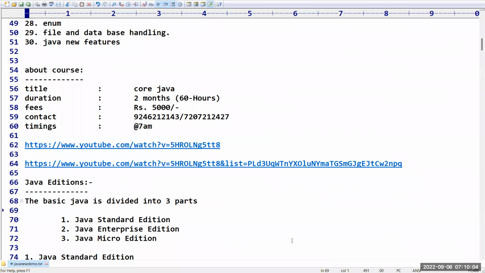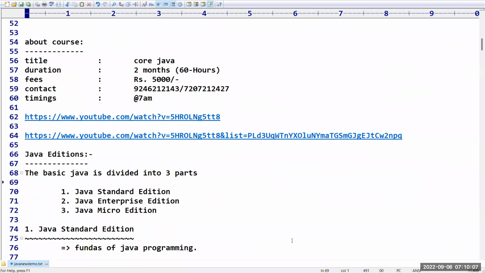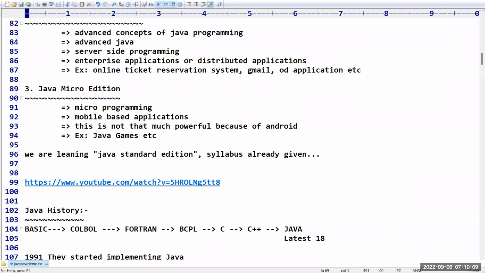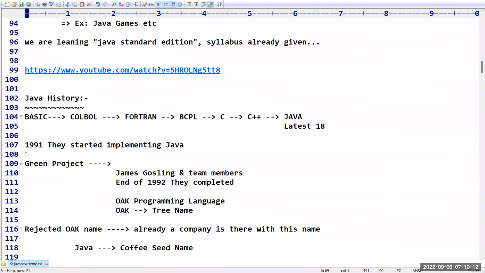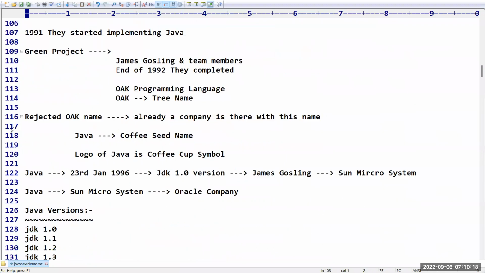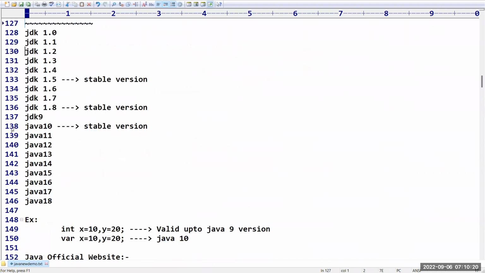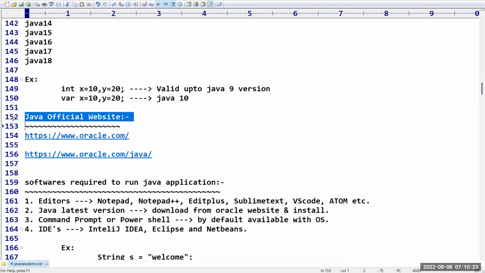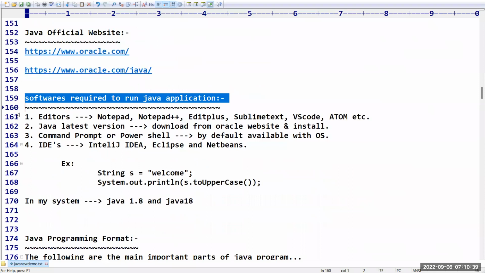Right, sir. So in the last videos, we have seen how many Java editions are there. After that, Java history also we have seen, and even what are the different versions of Java available in the market, and what is the official website of Java from which we can download Java software and install. Even that installation process also I explained in the last videos, and which softwares are required to prepare and execute Java applications. And even we have seen the Java programming format also.